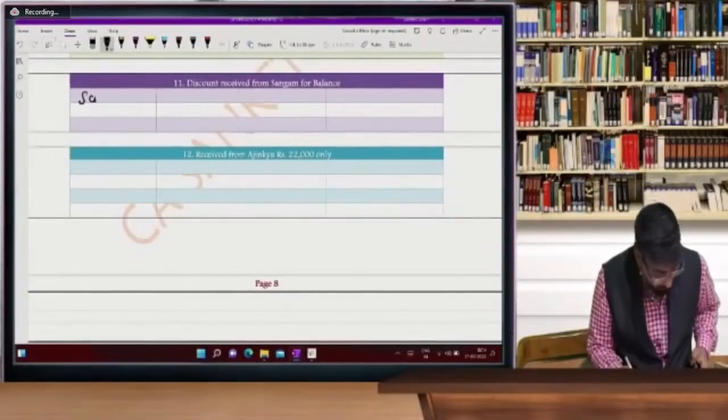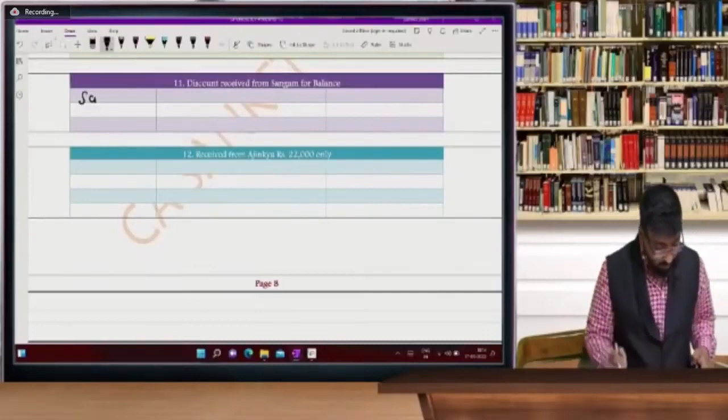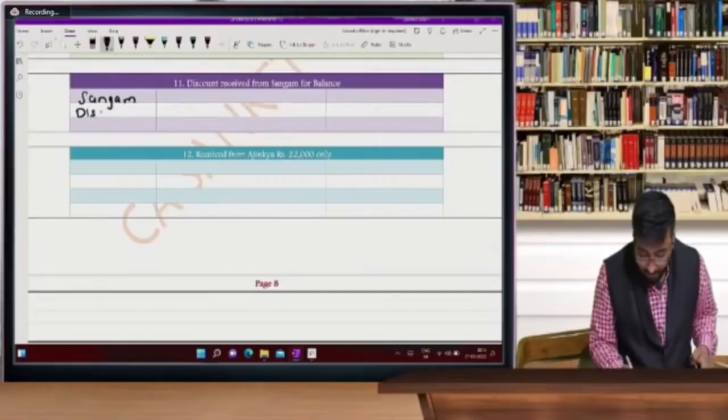Discount received. Who answered very fast? Prakshali Abhay from WRO. Very good, beta. Sangam and discount received.